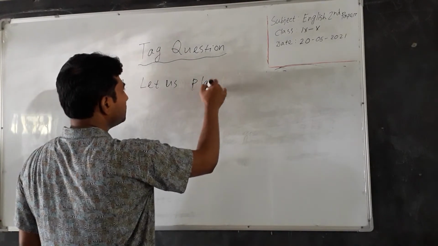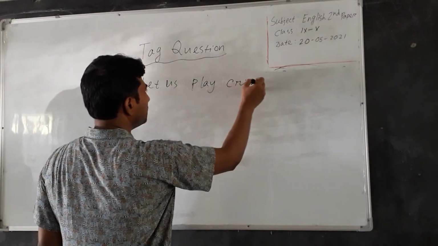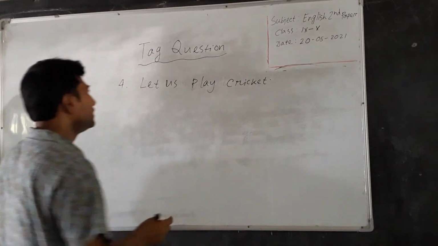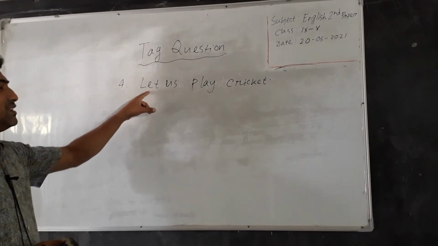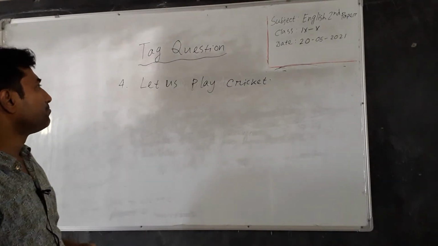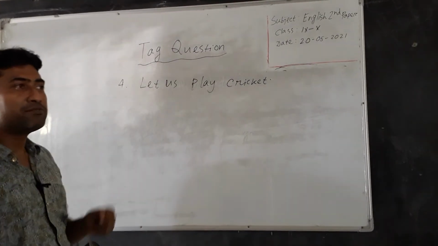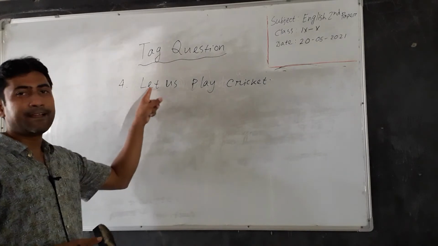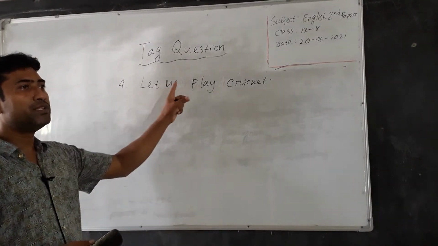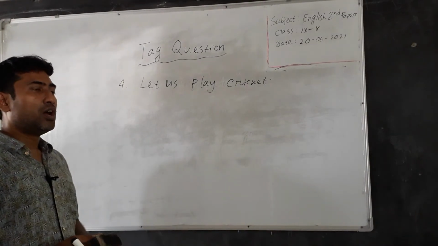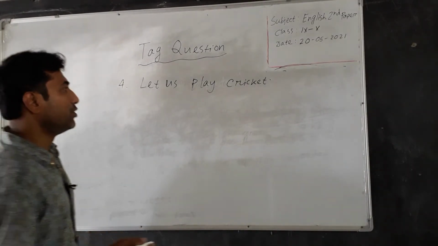Let us play cricket. Dear students, this sentence is an imperative sentence. If an imperative sentence begins with let and is followed by us, then the tag question of this imperative sentence will be shall.